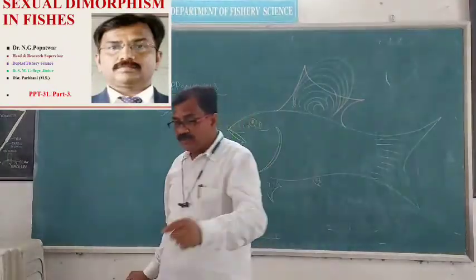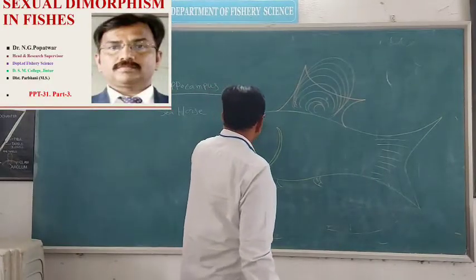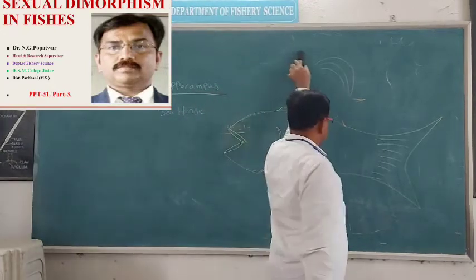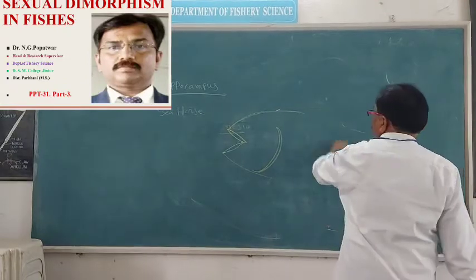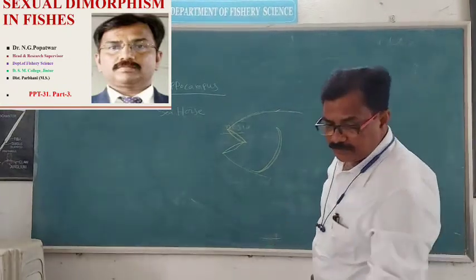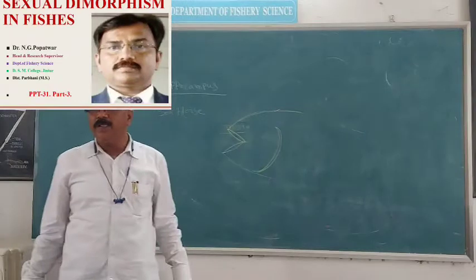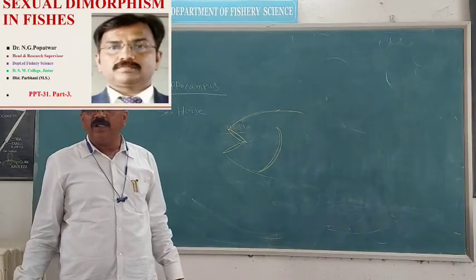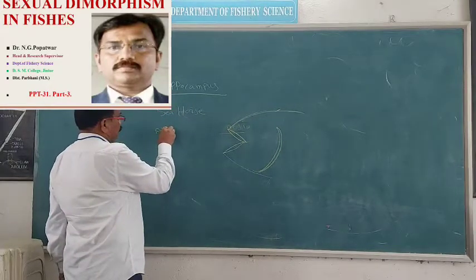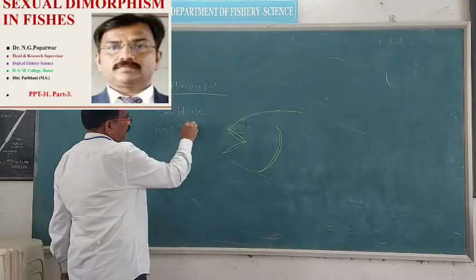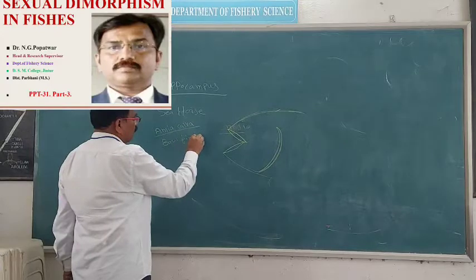And the last example of sexual dimorphism in fishes. That fish is the male Amia or bowfin fish. Bowfin fish is commonly called Amia calva. Amia calva is called bowfin fish.